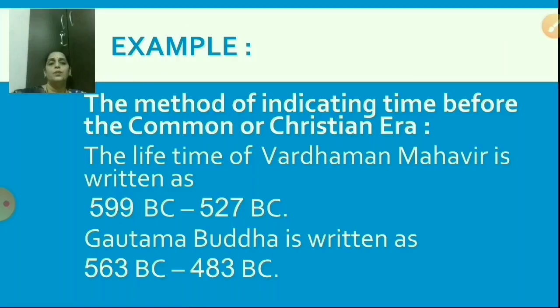Now students, let us look at some examples. The method of indicating time before the Common or Christian era: the lifetime of Vardhaman Mahavir is written as 599 BC to 527 BC. Now Gautam Buddha is written as 563 BC to 483 BC. So students, BC means big to small, as you have seen in the picture before. I have explained to you.